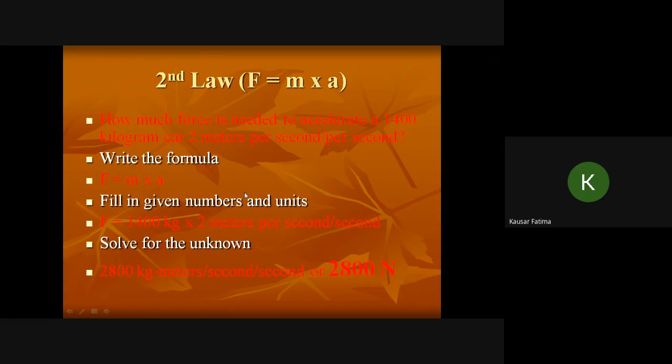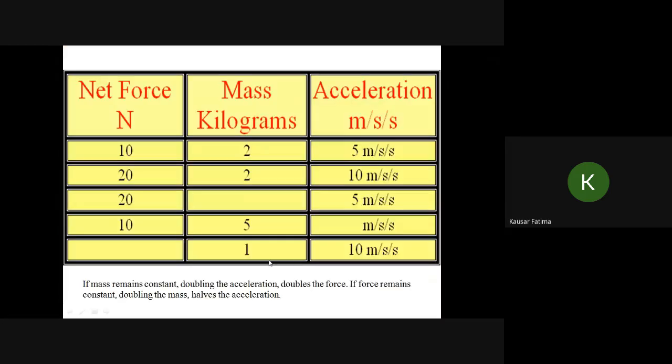You have to use the formula F is equal to ma, and fill in the numbers. 1400 kilogram into 2, so the force is 2800 kilogram meter per second square. It means 2800 newton.